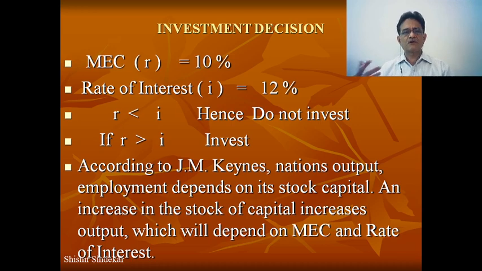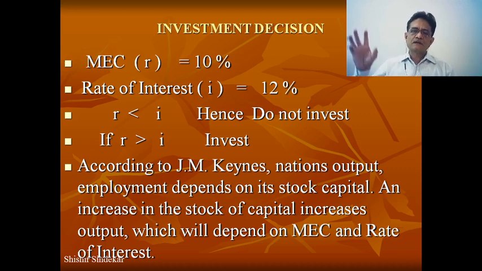So 10% for simplicity is, say, assuming that it is a rate of return. But at the same time, if he doesn't have his own capital, he will have to borrow it from a bank or some financial institution. He will have to borrow that capital from a bank or financial institution, and the rate of interest which he is spending is 12%. The rate of interest he has to pay is 12%.